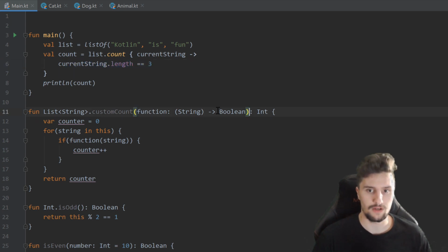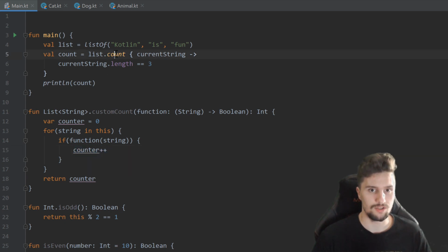And this whole function, our custom count, returns an integer, which is the amount of items we counted for which this function was true. And in our custom count function, we just have this counter variable that we set to 0 initially, and we just go through all of our strings that we have in this list. And if we find a string for which our lambda function that we pass as a parameter returns true, we simply found such an item we want to count, so increase the counter by 1.